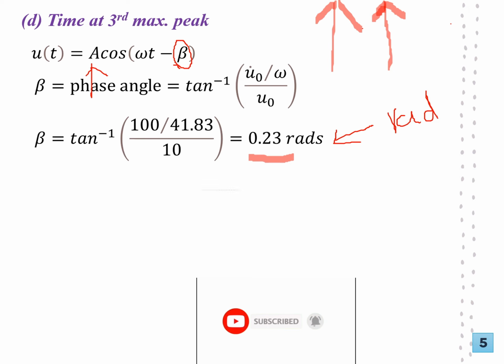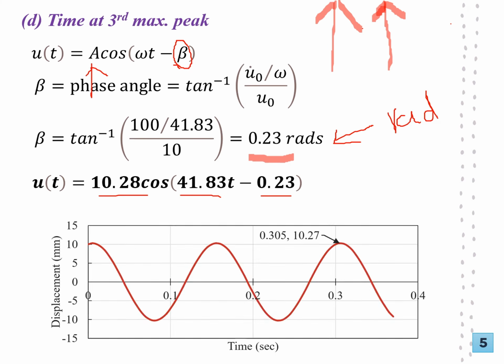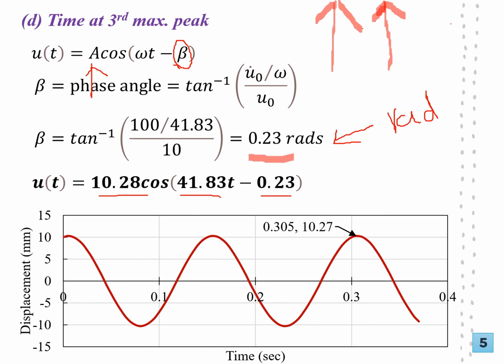Once you have that, our equation is now complete in its entirety. We have the amplitude, the frequency, the angular frequency, and then the phase angle. With this, you can sketch. Now, this one I've drawn in Excel. It's very smooth, but what I'm requiring of you is only the sketch, so the values may not be that exact. The time may not be 0.305, but anything between 0.3 and 0.32, we could give a correct mark.